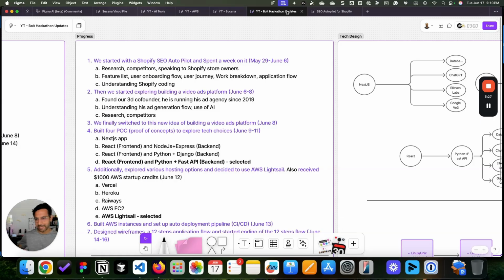But by that time, 2 things happened. Number 1, this area is very saturated. There are so many competitors already there, even though they are not doing excellent, but we would be a very late comer to a very saturated market. Second, during this time, my co-founder found somebody who has been running an ad agency since 2019. His name is Victor, and my co-founder's name is Virgil. So we met a couple of times just to fully understand each other, to understand our backgrounds, and also to see if there is scope in converting his manual flow into a product that we can sell.